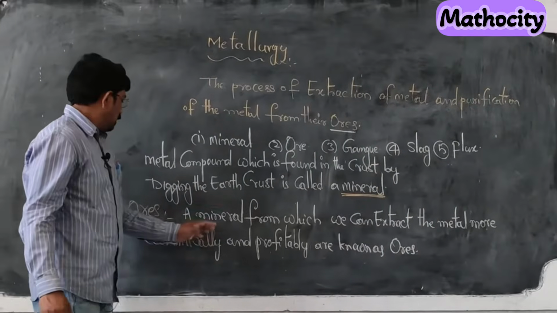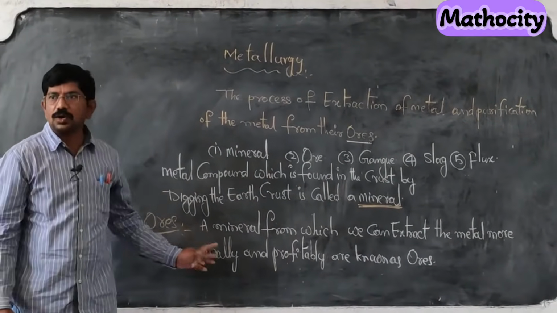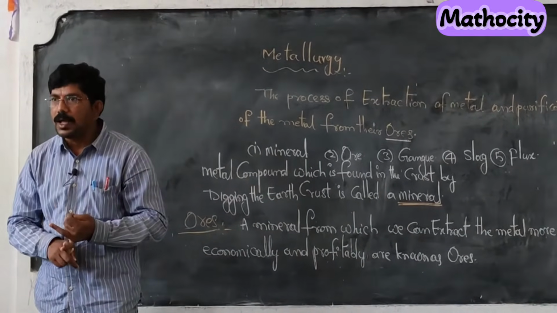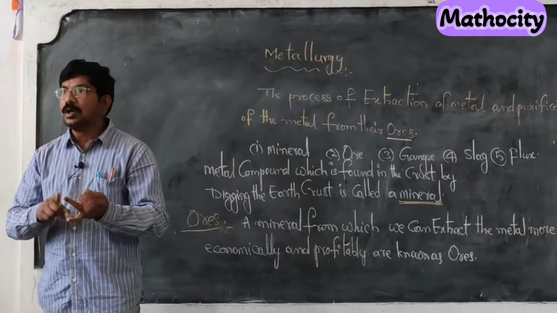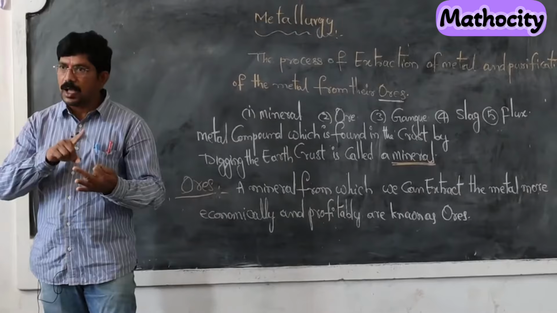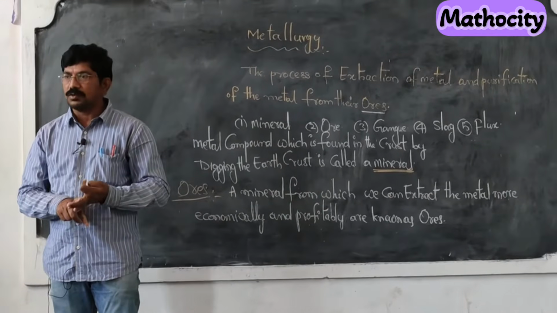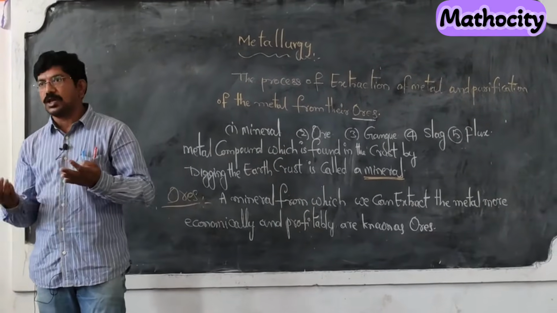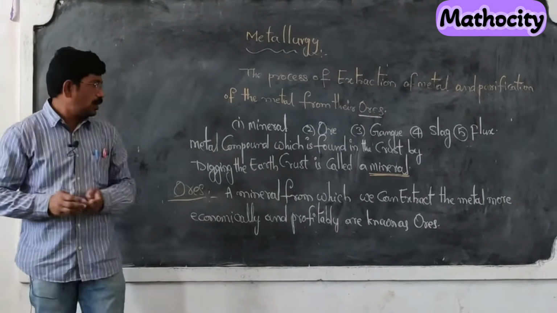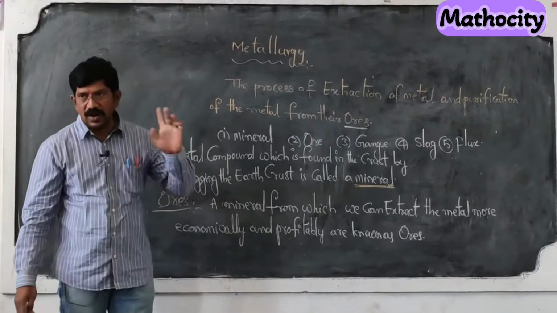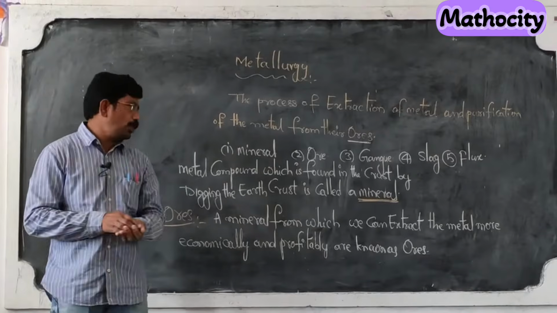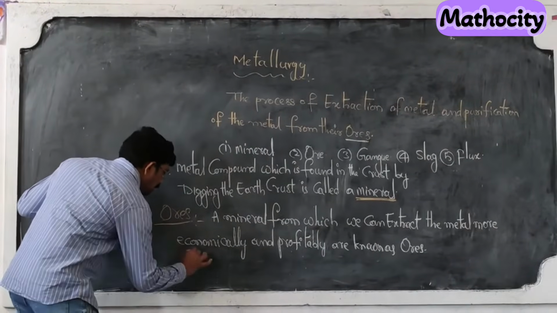These ores may be sulfide ores or carbonate ores. They may be sulfide ores, they may be carbonate ores. Are you clear about that? Next, they may be halide ores also. Halide ores are found inside the oceans. So most of the ores are sulfide ores and carbonate ores.